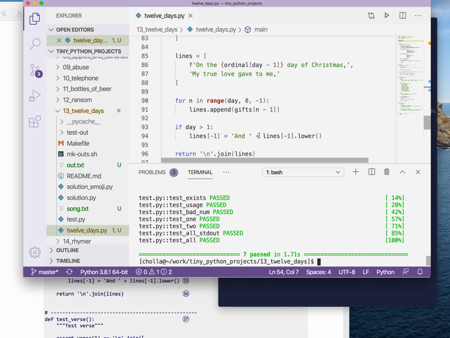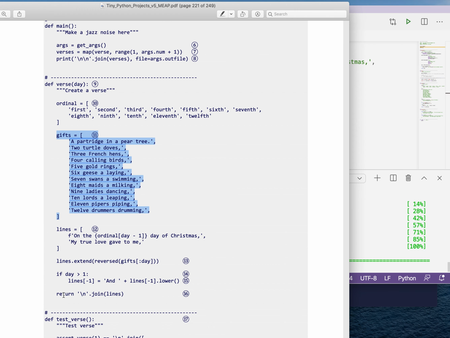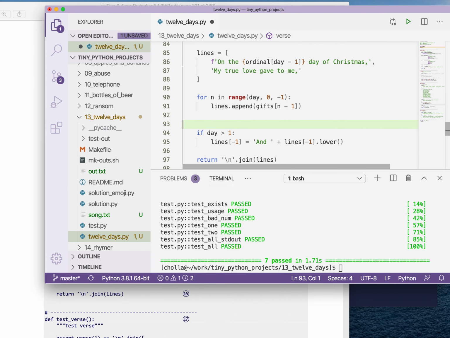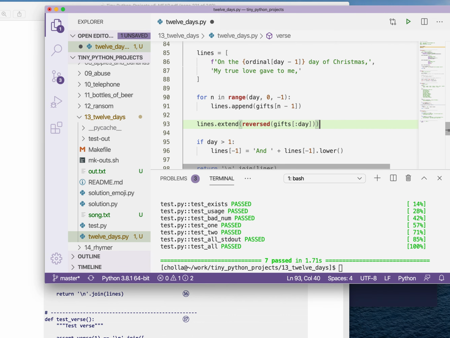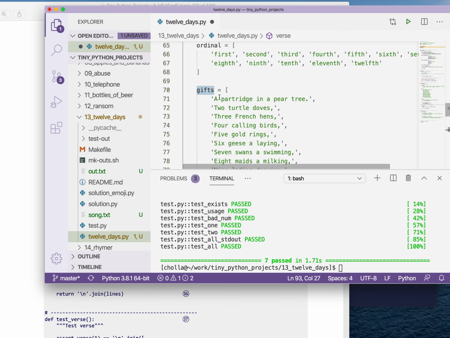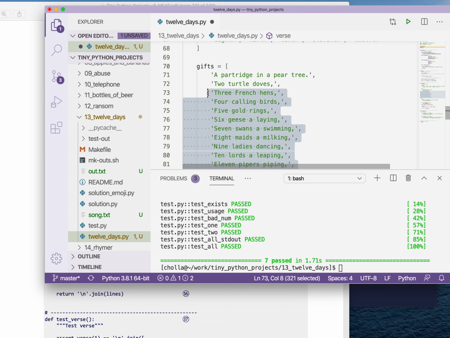The only other thing I might talk about is how in the solution that I present here, rather than this line here, this for loop, I decided to use lines.extend, and then I can do a list slice of GIFs up to day. So if I take, for instance, the GIFs, let me show you this in the REPL. I can take the GIFs over here.